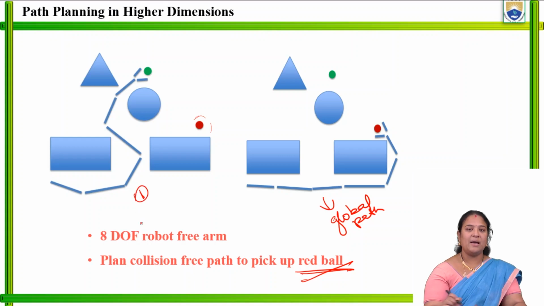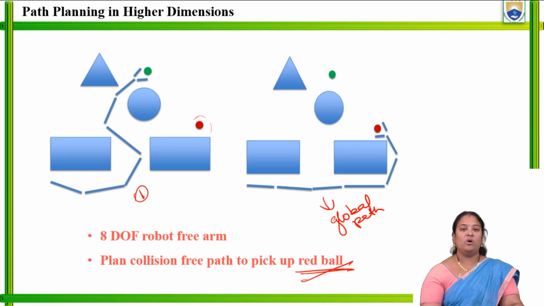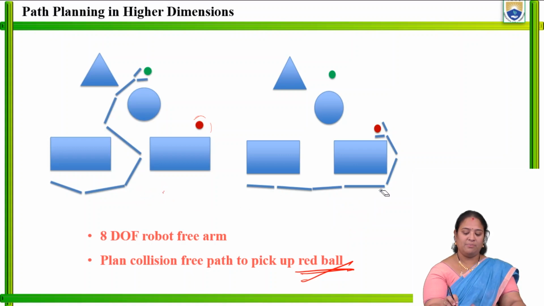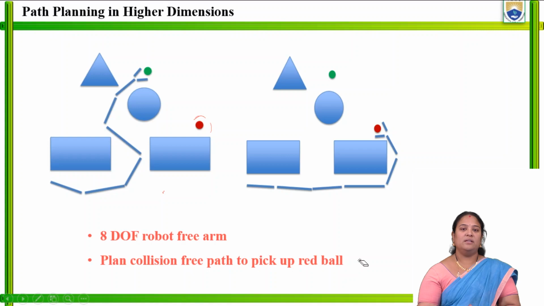Whereas here in figure 1, what is happening? It is coming across local path planning, right? That is, the movement of the robot is starting, and according to the movement of the robot, the path will be changing. So this comes under local path planning. So generally in path planning, we need to see the shortest possible distance which a robot can travel to reach its desired destination. Clear?